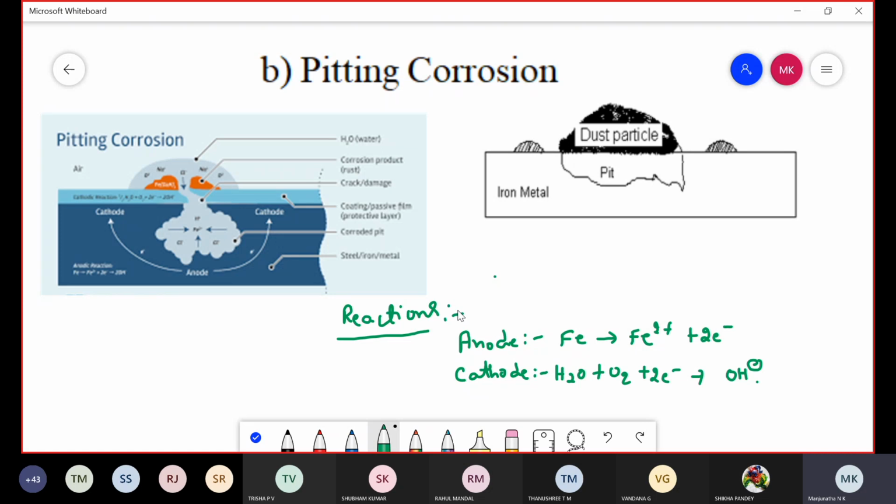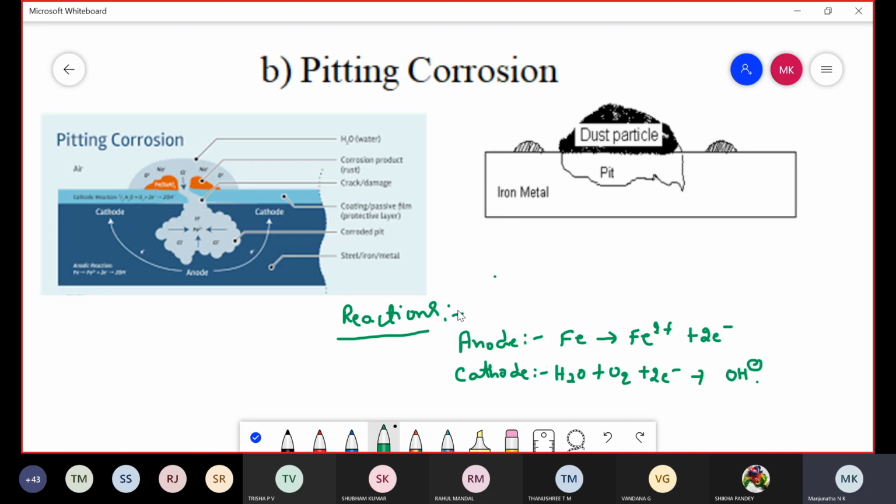Sometimes for 6 marks they will ask you to write a note on waterline corrosion and pitting corrosion. Number 1 waterline corrosion, number 2 pitting corrosion. If you get a question like this, while writing pitting corrosion, first write that it is observed when dust or oil particles are deposited on the surface of the metal.